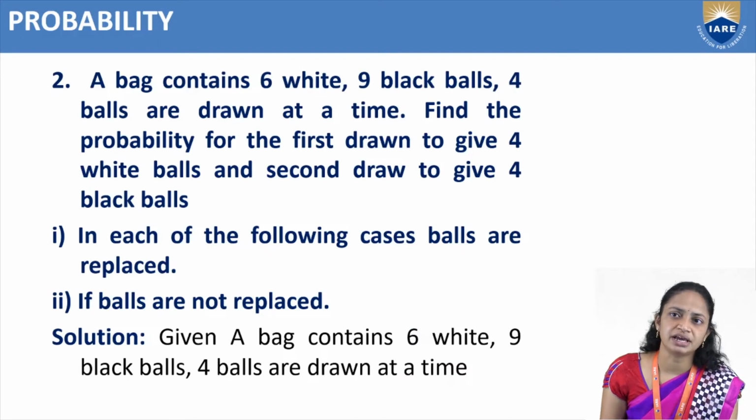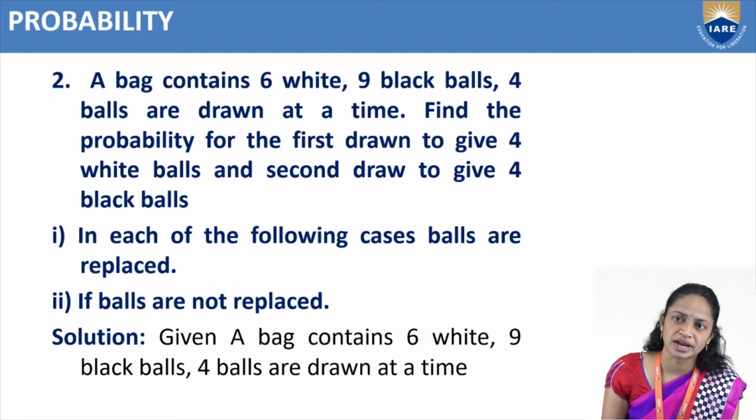A bag contains 6 white and 9 black balls. 4 balls are drawn at random. Find the probability for the first draw to give 4 white balls and the second draw to give 4 black balls.